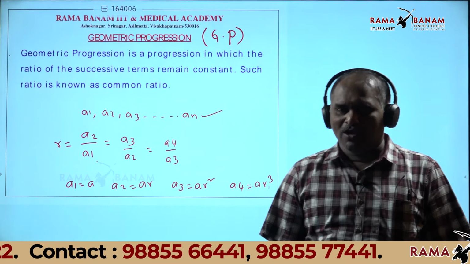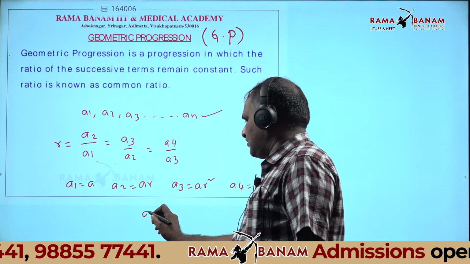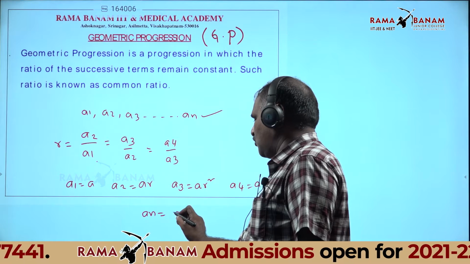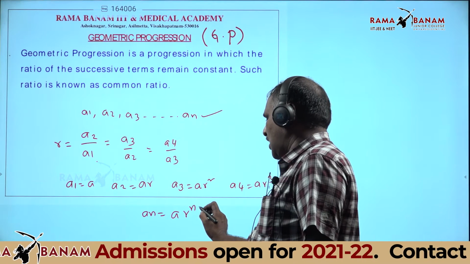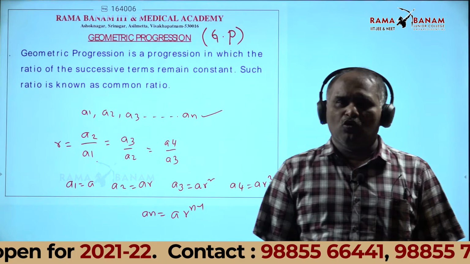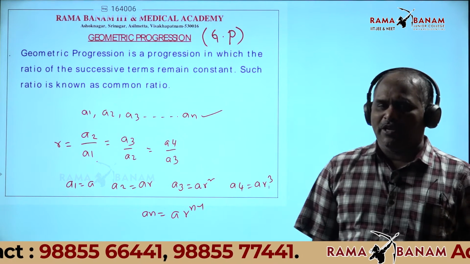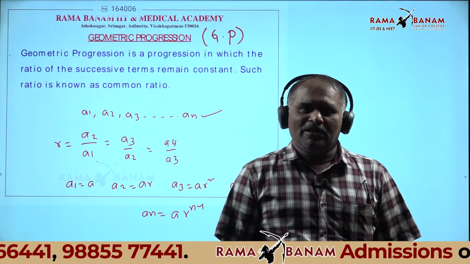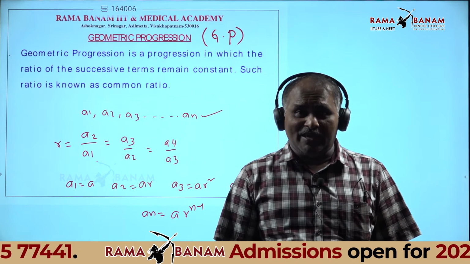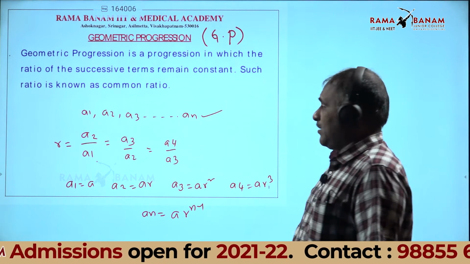What is an? Anyone? a into r power n minus 1. Very good. Therefore, listen. What are the terms in geometric progression? a, ar, ar square, up to ar power n minus 1.